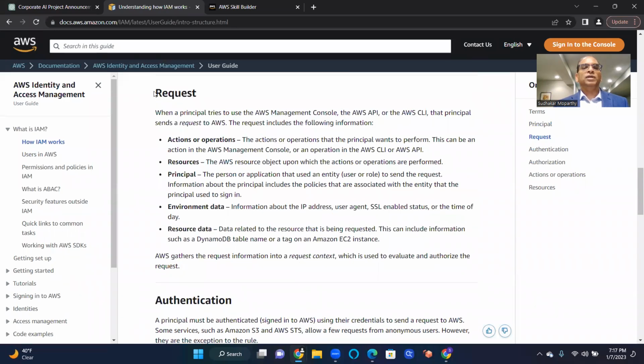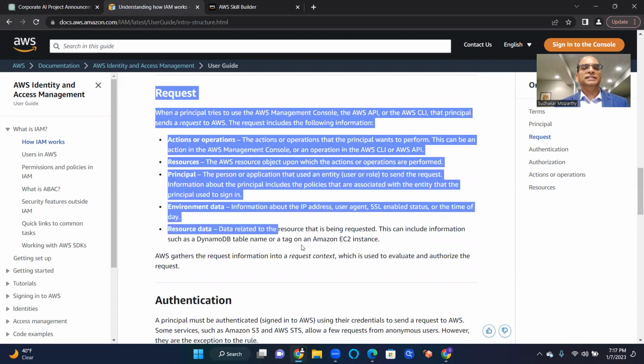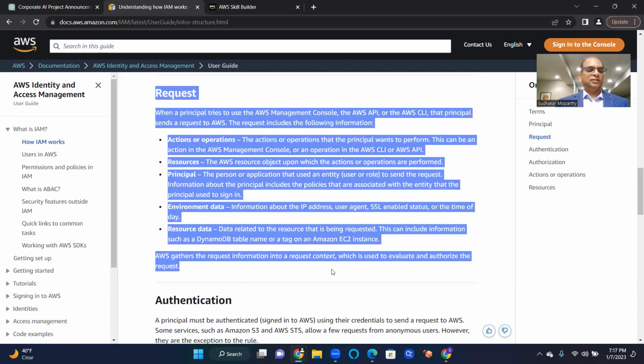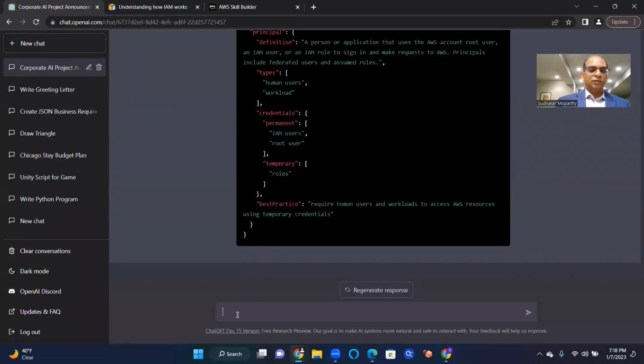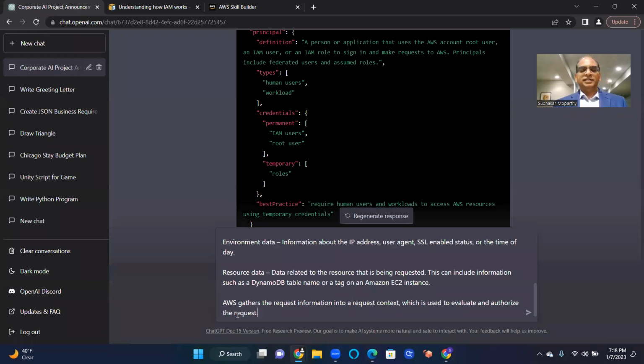So let's say request. When a principal performs an action or operation, I don't want to read. I want to always get to the thing. And we're going to conclude after this page.